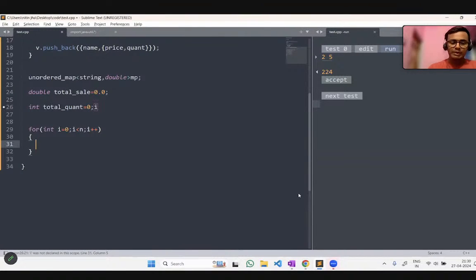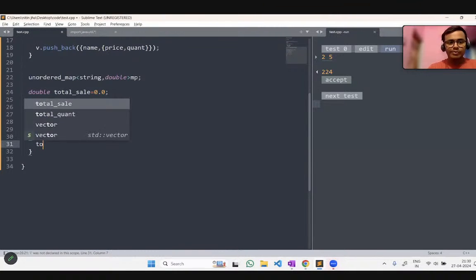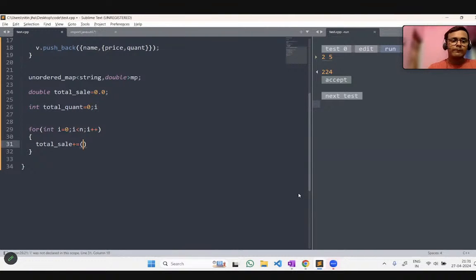So we simply do, let's say, double total sale would be nothing but, let me erase it here, this is incorrect.